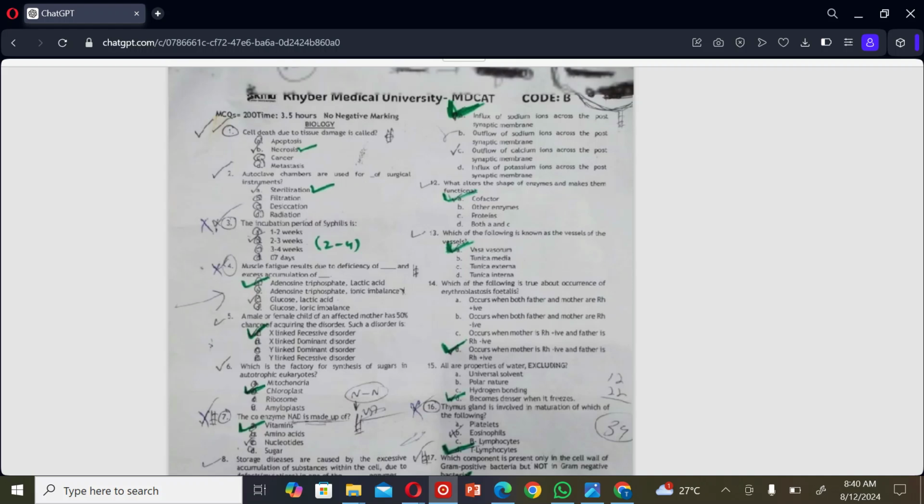The next MCQ: what alters the shape of enzymes and makes them function? A. Cofactor, B. Other enzymes, C. Proteins, and D. Both A and C. So the correct option is A.